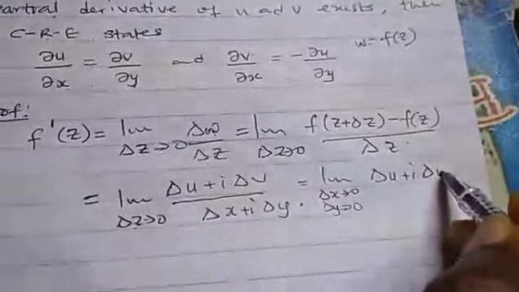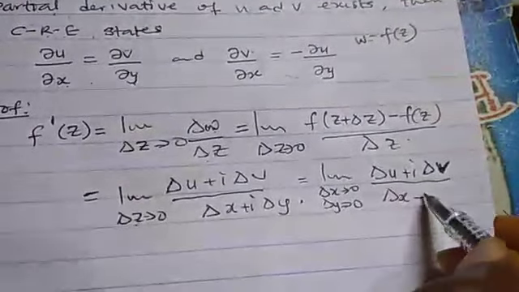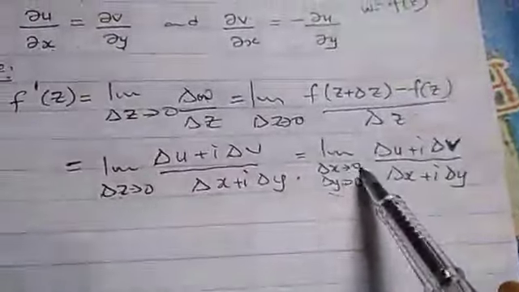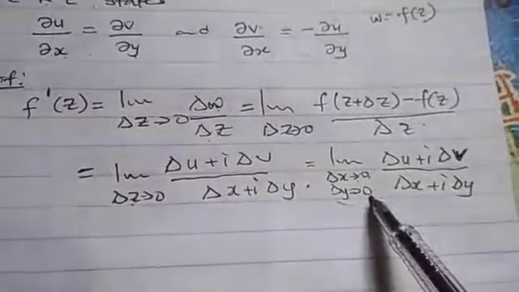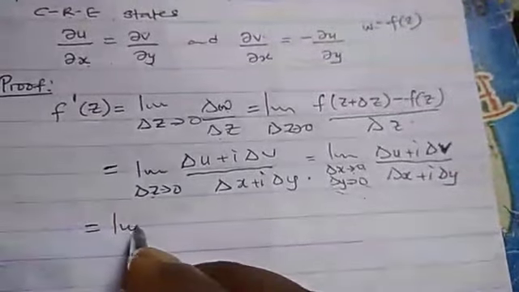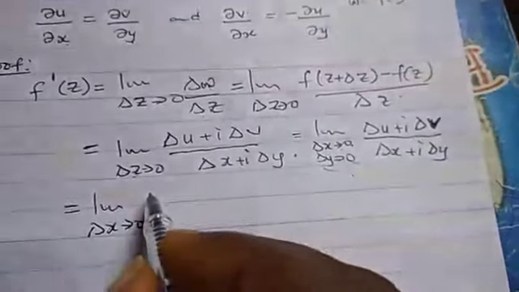If you were in our last class, you know how to deal with this kind of limit. How do we do it? We first let delta x tend to 0, and we equate delta y to be equal to 0. Anywhere we see delta y, we equate it to be 0.